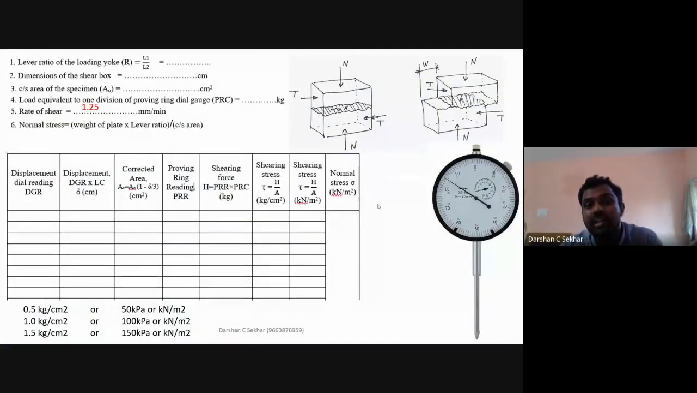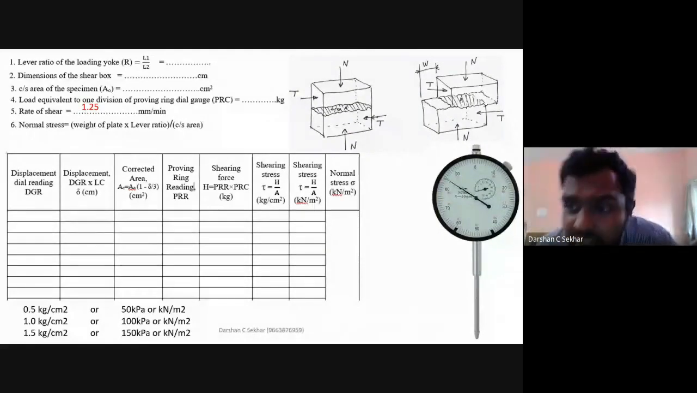Then I need to perform this test for a minimum of 3 samples. Sample 1 with respect to 0.5 kg per centimeter square, sample 2 with respect to 1 kg per centimeter square, sample 3 with respect to 1.5 kg per centimeter square. Or it can be 50 kPa, 100 kPa, or 150 kPa. Both are the same, nothing else. There is no change, only the units will be changing. That is a compulsory thing that you need to do. You need to do it with only 3 samples here.